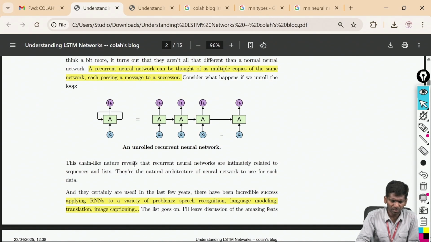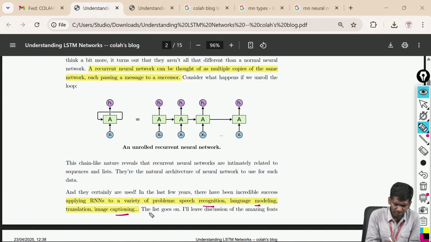This neural network concept is mainly applicable to real life scenarios like speech recognition, language modeling, image captioning, and machine translation, as well as time series data like stock market prediction, and wherever sequences of inputs are involved, where the present input depends upon the past outputs.